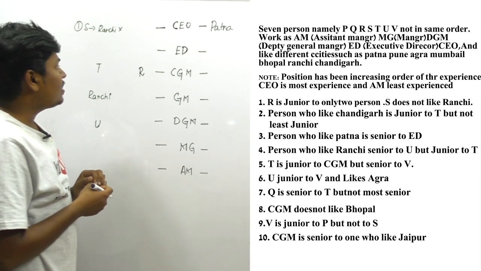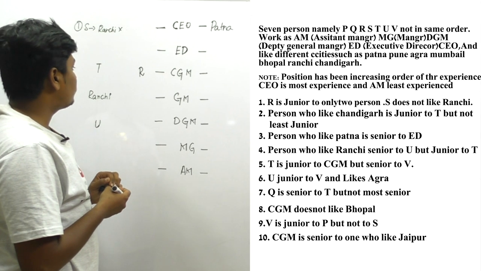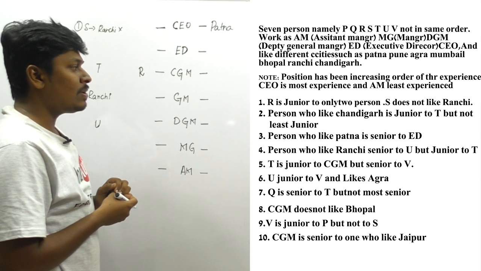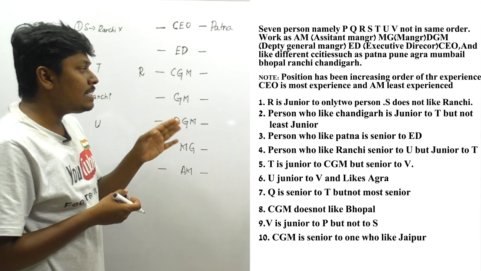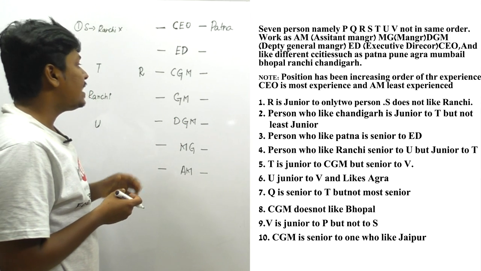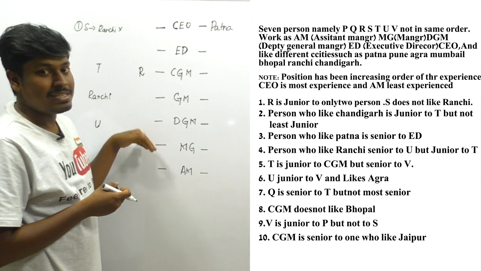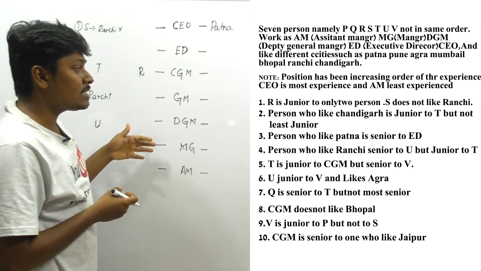Right? Okay, whether let me try to substitute anywhere else. No other way. Okay, let me move on to the next point, friends. T is junior to CGM, right? They have said that T is junior to CGM. So there are 4 possible chances for T.